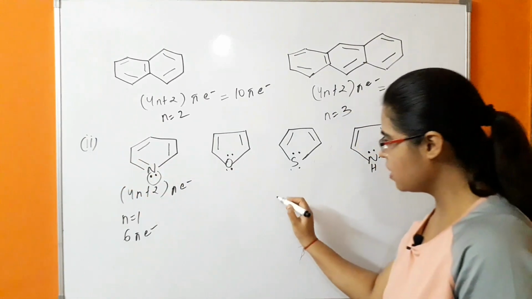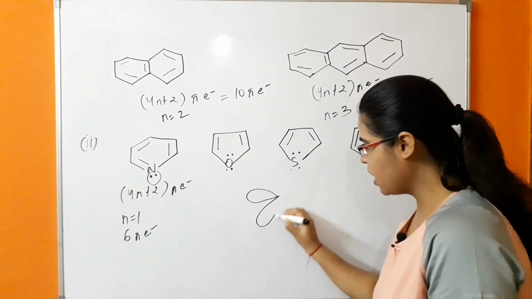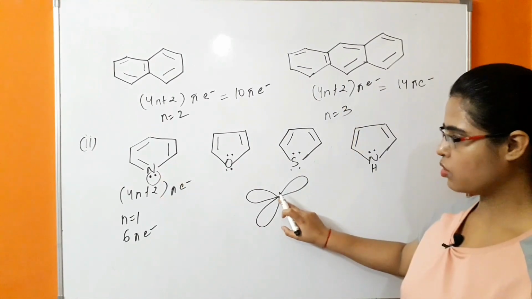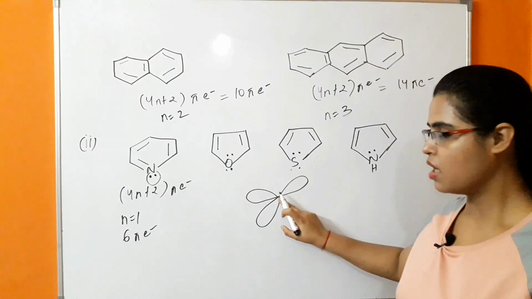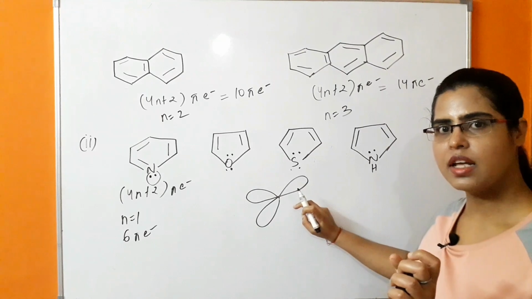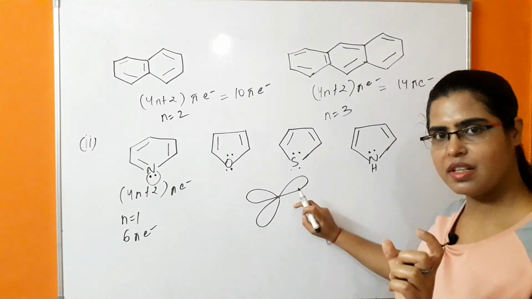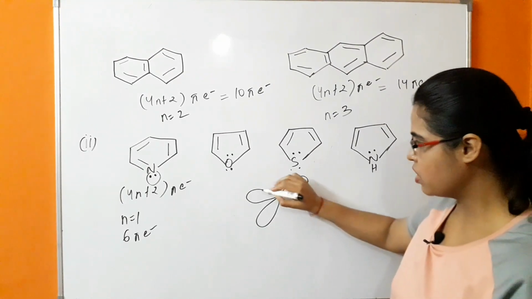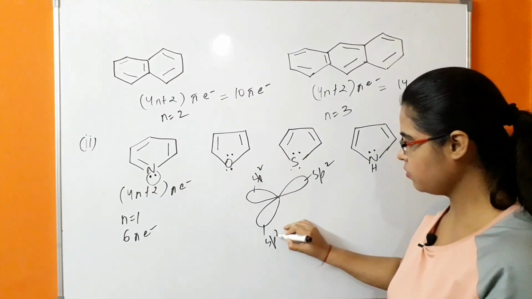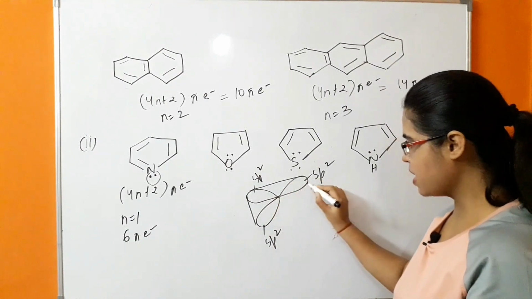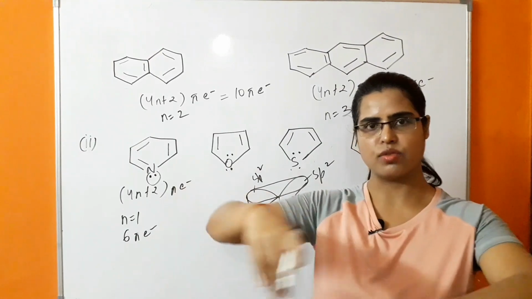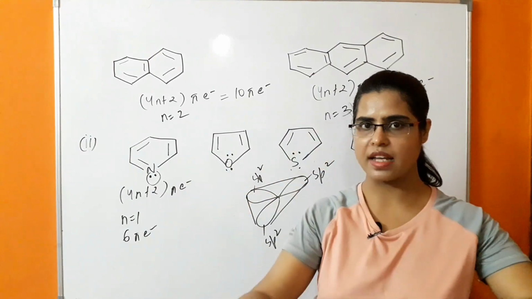So what is happening? There are 3 hybridized orbitals present in the nitrogen. This nitrogen is sp2 hybridized because in this case there is one s orbital and 2 p orbitals. So these 3 orbitals are hybridized orbitals. These are sp2 hybridized orbitals of nitrogen which are present in the same plane. These 3 orbitals of nitrogen are present in the same plane, similar to the carbon.